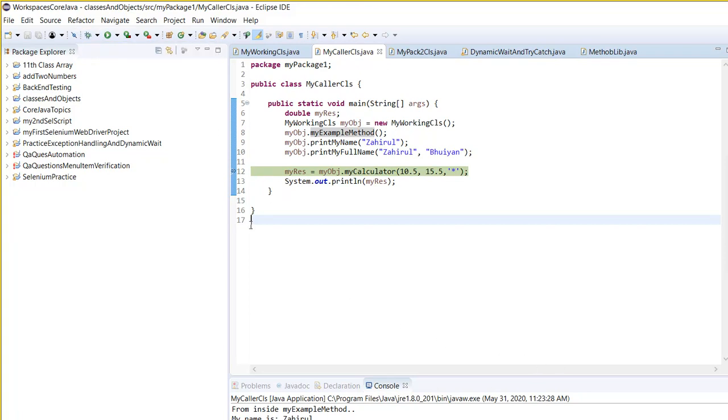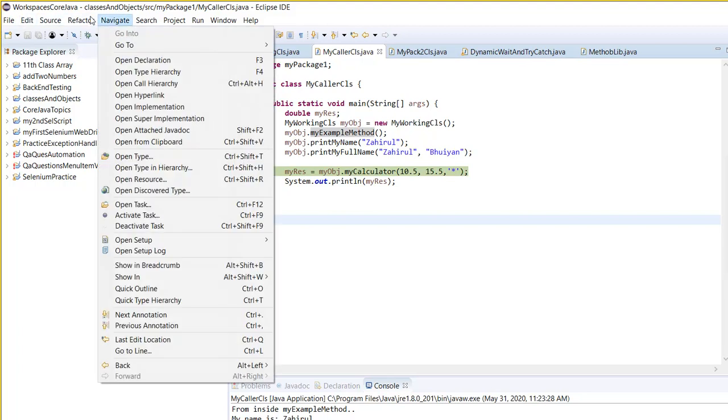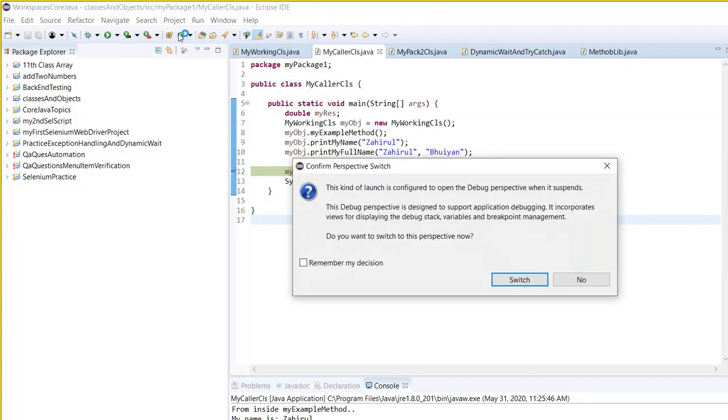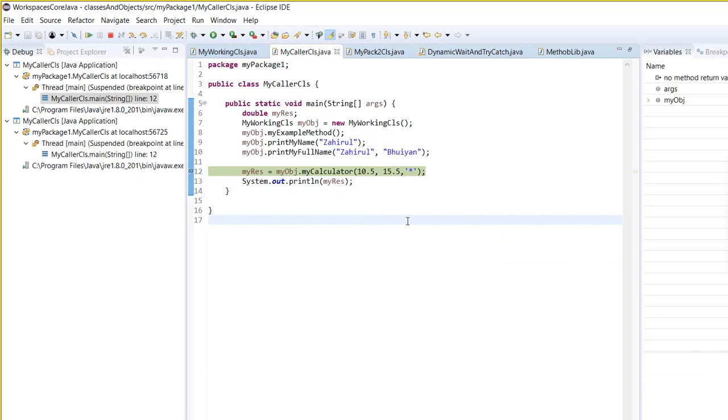Where is my arrow? Hold on. Project run, and we are on debug, right? Okay, let's do a debug again. Yeah, now I see.